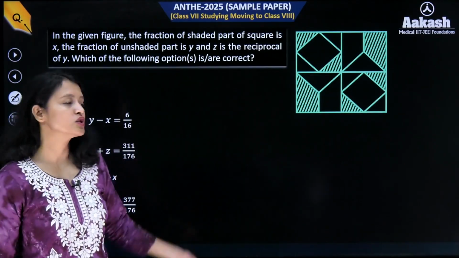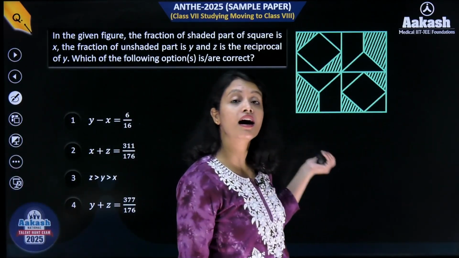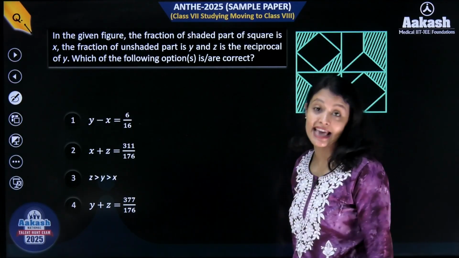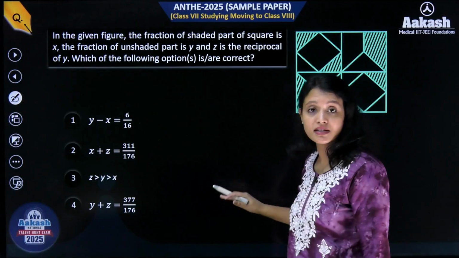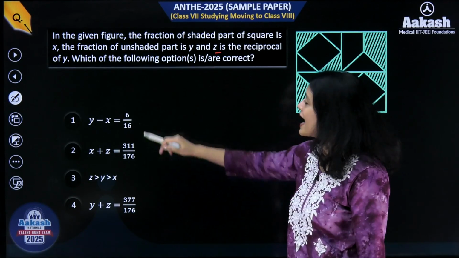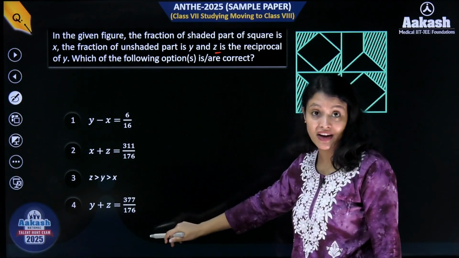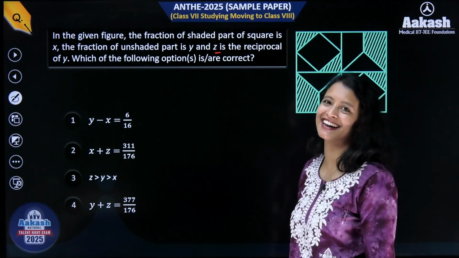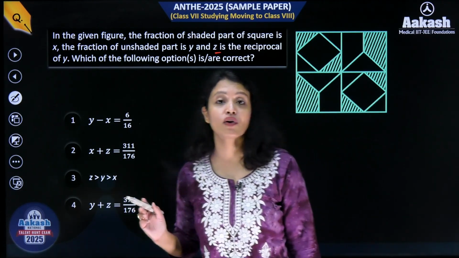Okay, next question. So this question is MCQ type. In the given figure, the fraction of shaded part of the square is x, the fraction of unshaded part is y, and the reciprocal of y is given as z, right? Now we had to actually evaluate x, y and z, and then we will check which of the options are correct and which of the options are incorrect. So the first thing here is to figure out x, y and z, right?